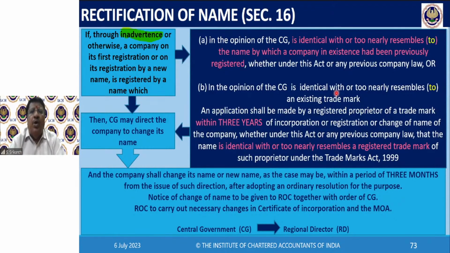For example, I'm giving simple, well-known examples. Sony. It's a trademark. SONY, Sony is a well-known trademark belonging to the Sony Corporation, Japan. But when will you get protection? Your trademark should be registered with the registrar of marks. In India, we have the registrar of trademarks.